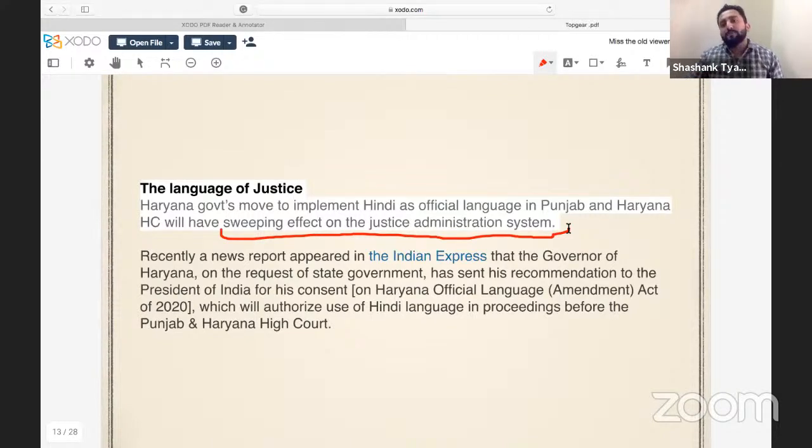As of now, uniformity is there due to English language. Because no matter what the official language is, English language is prominent. So all the decisions, all the discussions will be in English language. Although there are some high courts, for example, UP, they have adopted this. But there is contention that Supreme Court and even Parliament should review this. Because it may hinder the process of adjudication.